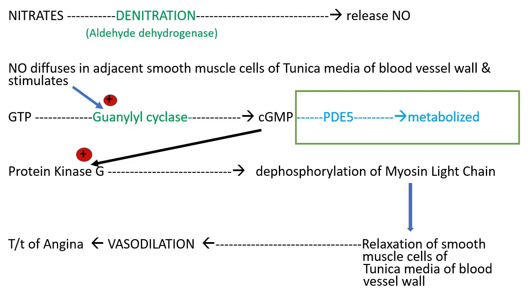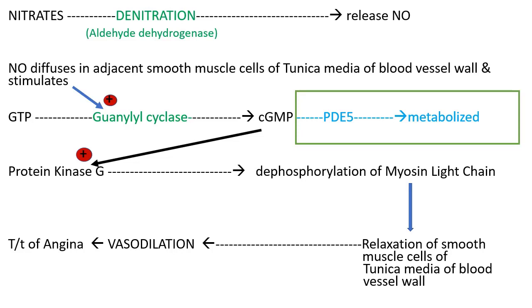So in case of angina pectoris, when we give nitrates, nitrates undergo denitration. They are acted upon by the enzyme aldehyde dehydrogenase, and release nitric oxide. Now this nitric oxide diffuses into adjacent smooth muscle cells of tunica media of the blood vessel wall and stimulates guanylyl cyclase.